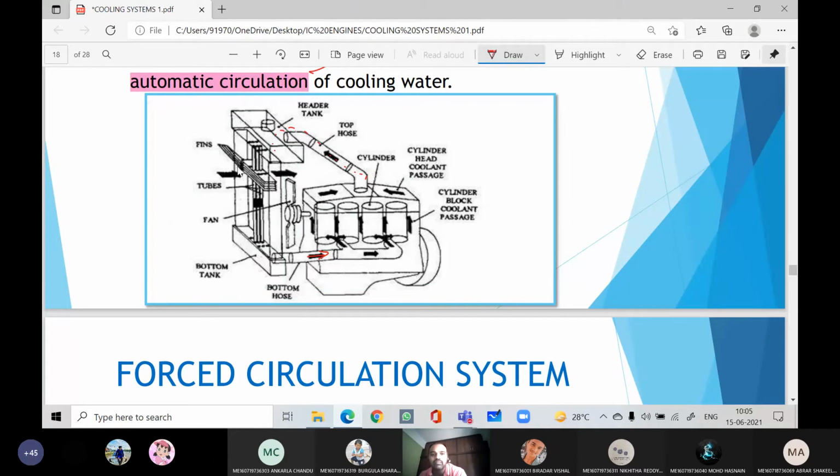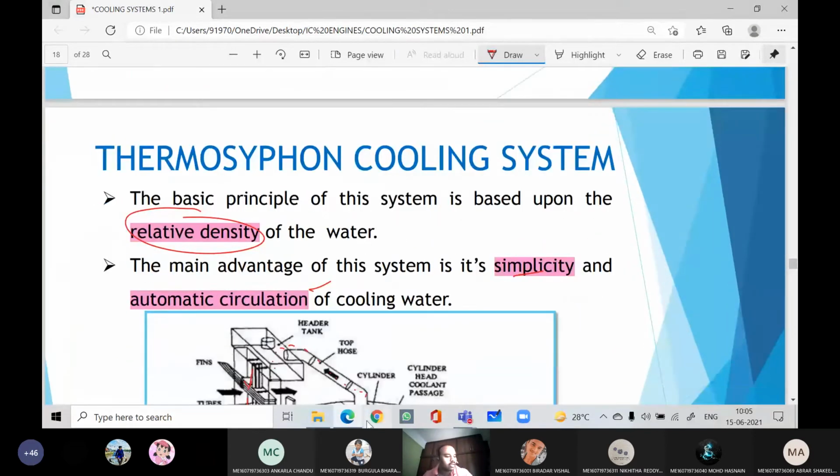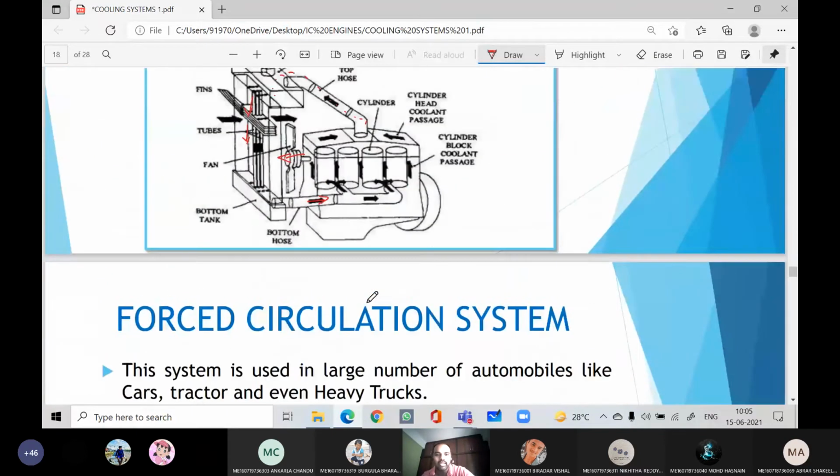You can see these are the fins of the radiator, and once the fan circulates the air, it will pass through the fins and radiator tubes, and this air will extract the heat from the coolant and it will become cold while flowing from top to bottom. This cold coolant will be again circulated to the engine and the cycle is repeated. So this is the thermosiphon cooling system. It works based on the relative density of the coolant. Clear, this working?